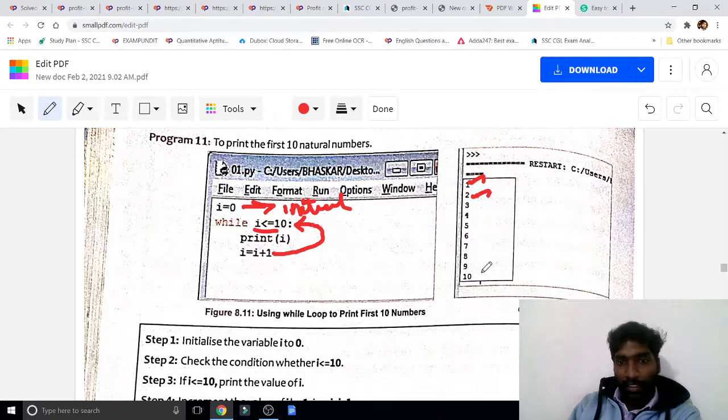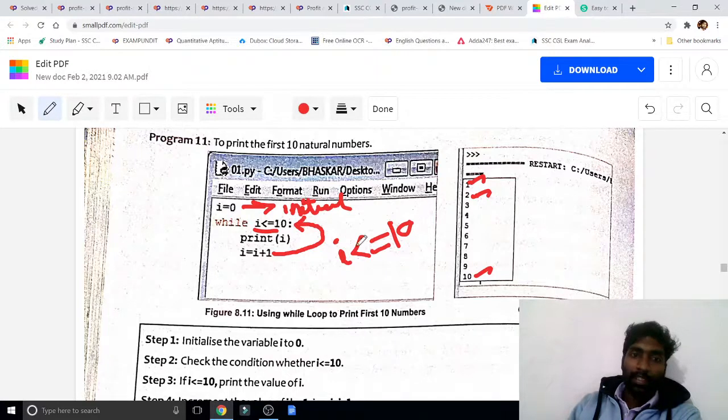So it goes till 10. Why is it coming till 10? Because of the condition, until it reaches 10 you will get the output. In case, in this place, instead of 1, if you give I plus 5, the output will be 1, 6, and then it is over. Only these two outputs you may get.